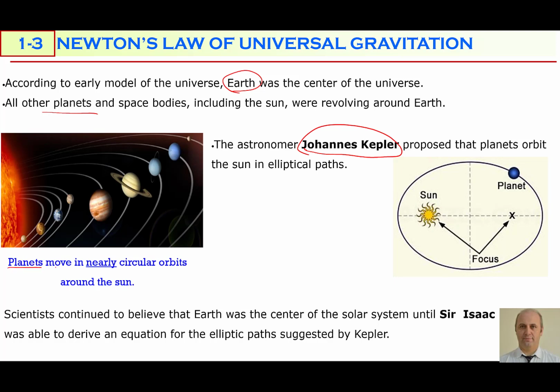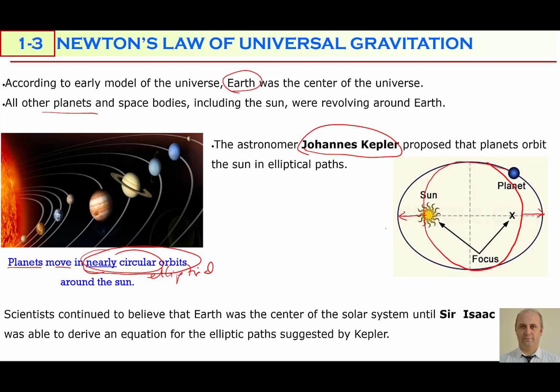So planets move in nearly circular orbits. Nearly circular is called elliptical. So the shape of the orbit will be an ellipse. An ellipse is not a circle, it's a bulged circle. If this is a circle about this point, the ellipse is going to be a little bulged in the